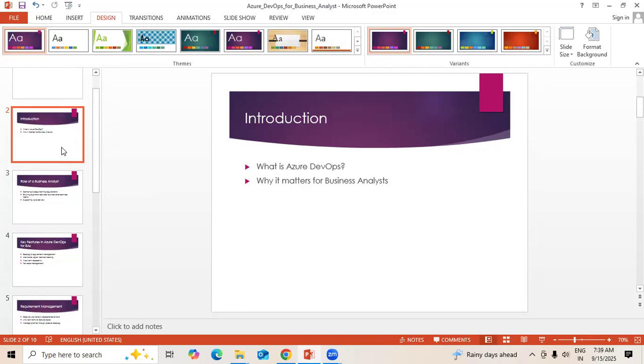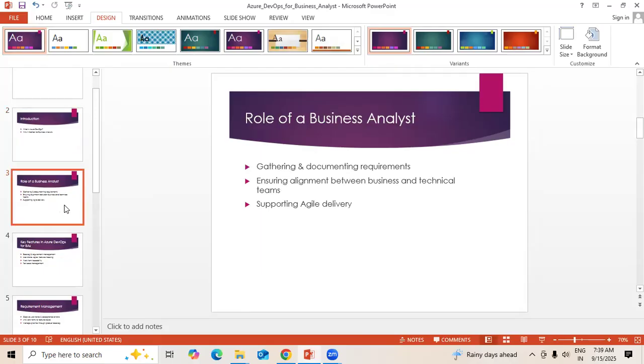So as a BA, why is it required? In the same manner as Jira and Rally, even Azure DevOps can be used to prepare user stories and epics. At the same time, we can maintain product backlogs. Everything can be done by a BA so that we have better communication with the DevOps teams. Whatever changes we see in the middle of the project, or any new requirements to be added, everything can be managed here. That's where, as a business analyst working with DevOps teams, having knowledge of Azure DevOps is important.